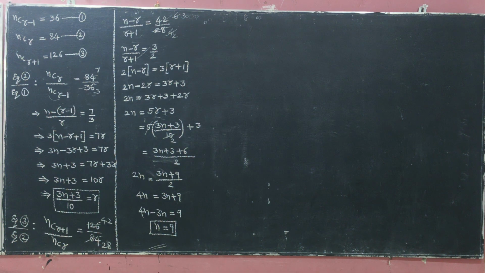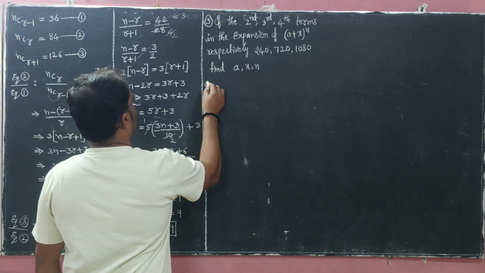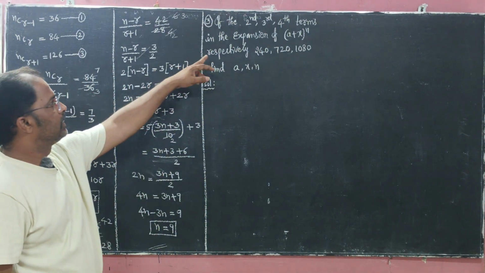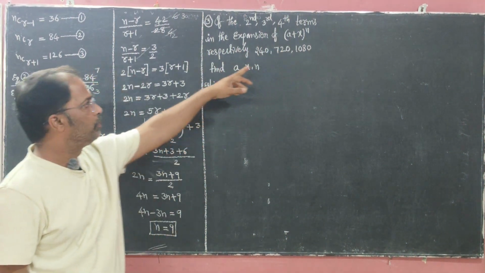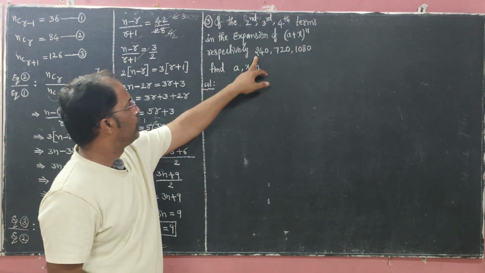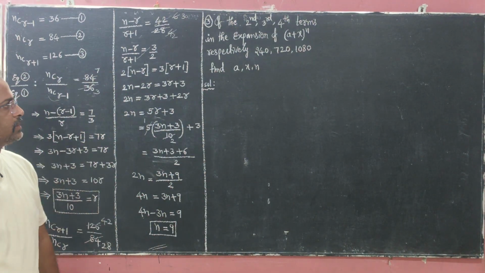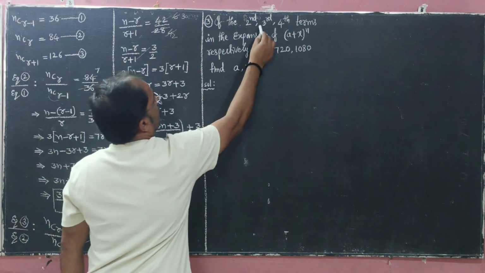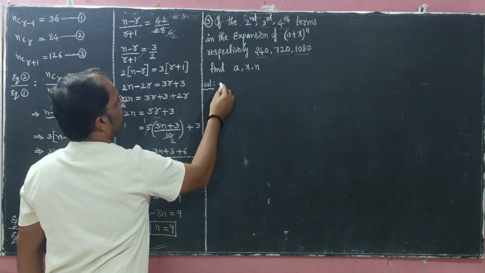Next, the third question. Now the solution of the third one. This is the third long question of the binomial theorem chapter. If the second, third, fourth terms in the expansion of (a plus x) whole power n are respectively 240, 720, 1080, we have to find the a, x, n values. Second term is 240, third term is 720, fourth term is 1080.